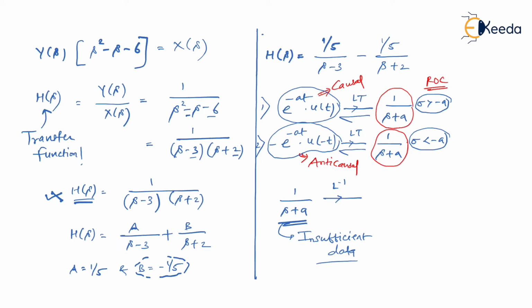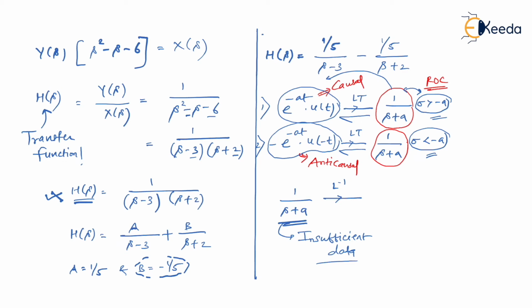So you know what, when will it become sufficient? It will become sufficient only when you also provide some information along with F of s, namely the ROC. Then only is it possible for you to have an inverse Laplace. I hope you got my point. So providing only 1 upon s plus a is not enough. 1 upon s plus a along with the ROC will give you the correct answer